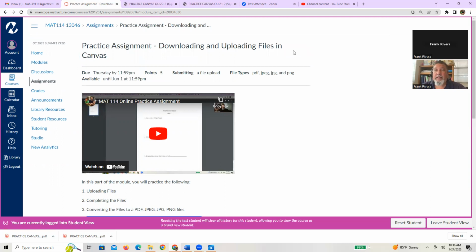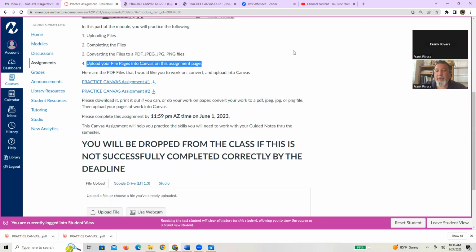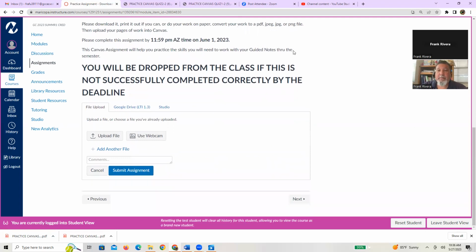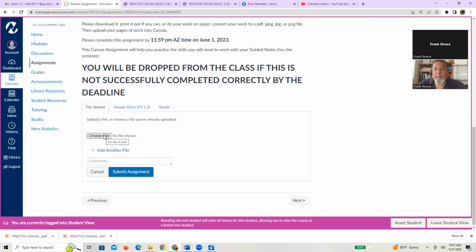And it looks like nothing happened, but what you need to do is scroll down. What you'll notice is there's a place for you to upload your files. You've got lots of choices. What I'm going to do is upload my file manually, so I'm going to press the Upload File button, and it's going to ask me to choose a file.